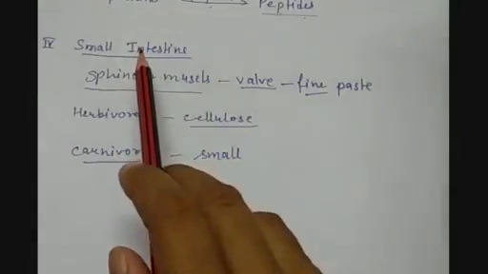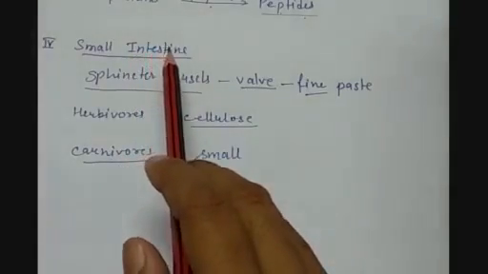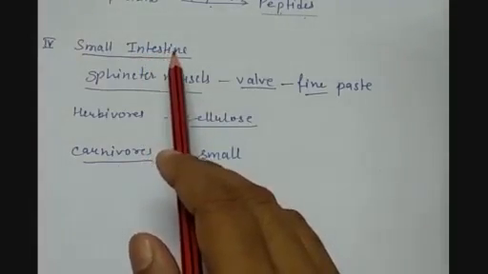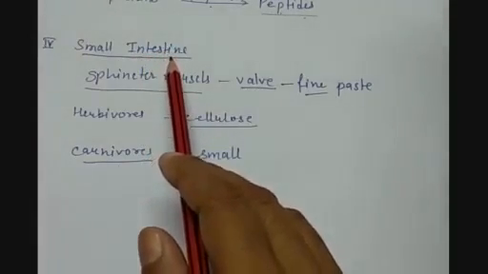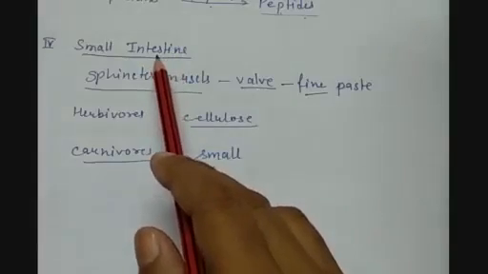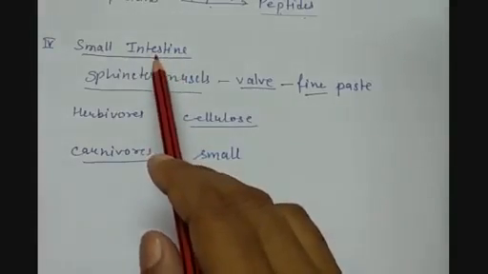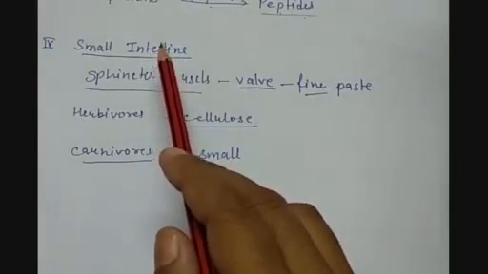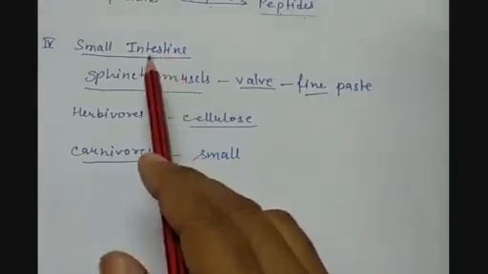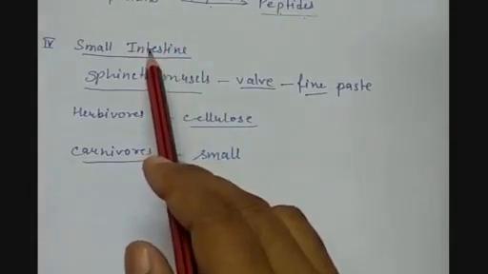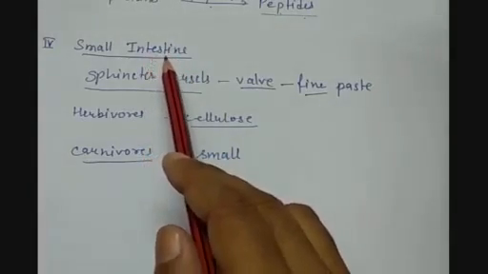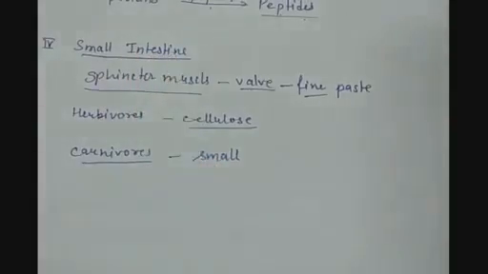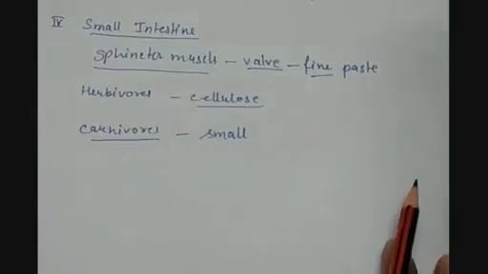Small intestine is the site of complete digestion. If we talk about the percentage, almost 90% of digestion takes place in the small intestine. We have digested carbohydrates a little in the mouth, then proteins a little in the stomach, and now carbohydrates, proteins and fats are all being digested in the small intestine.